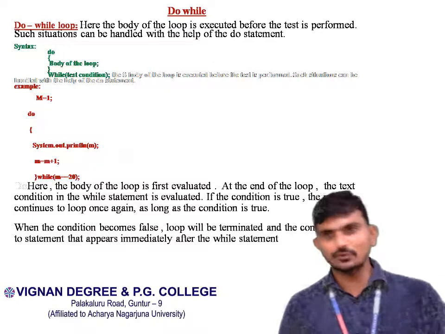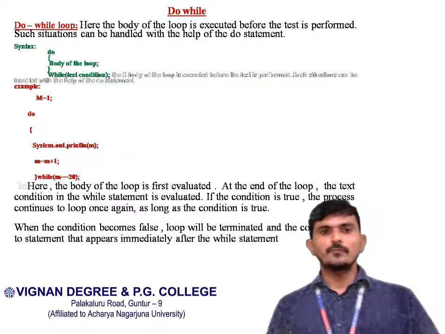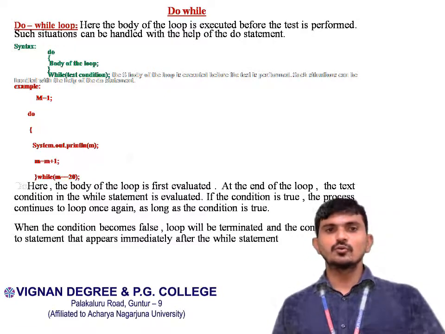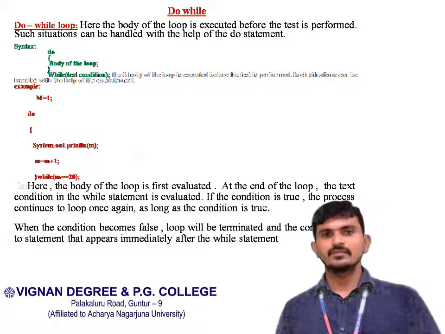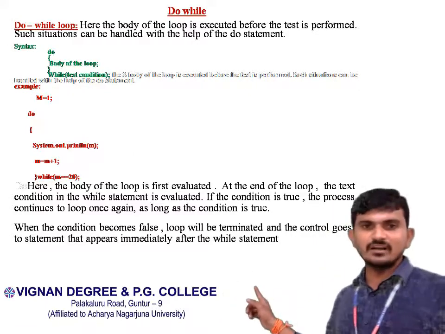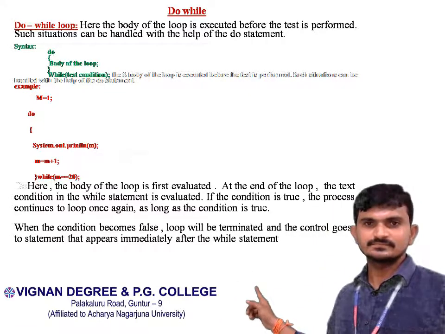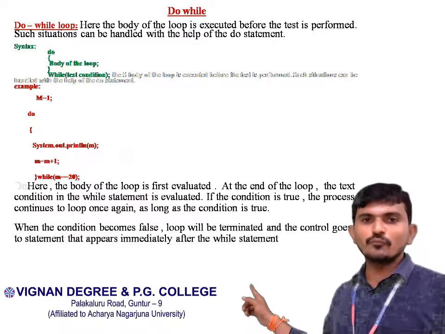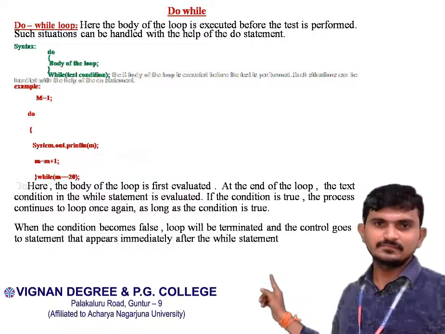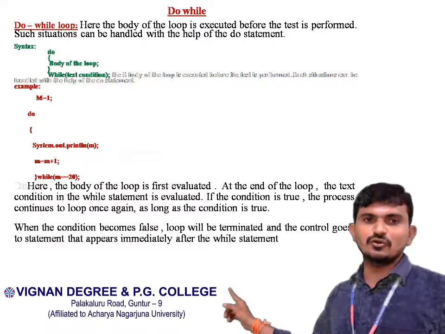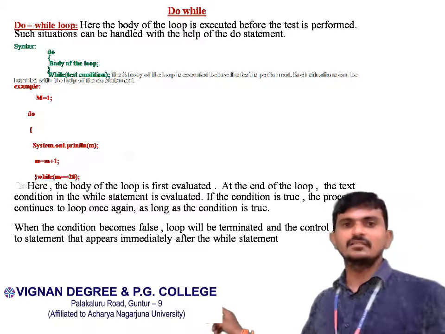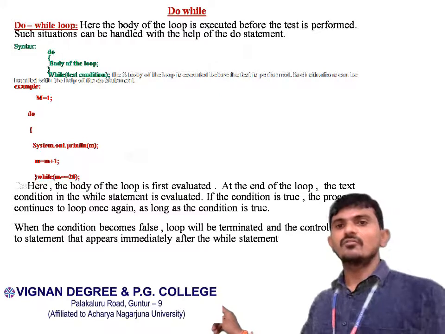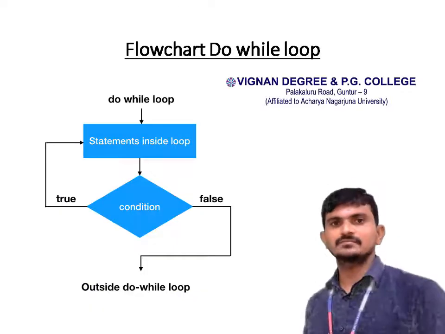If the condition is true, the process continues to loop once again as long as the condition is true. When the condition becomes false, the loop will be terminated and the control goes to the statement that appears immediately after the while statement.